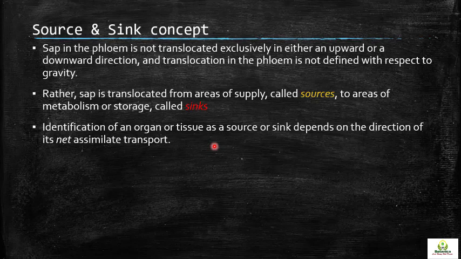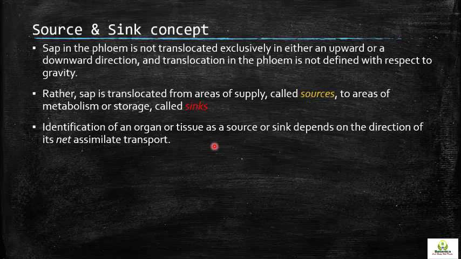Which of these organs are the sources and which are the sinks? Along with these there are other organs which are modified forms, for example the underground stem, and roots which are used for the storage of food, like the taproot in the carrot. These are the different modified forms of the